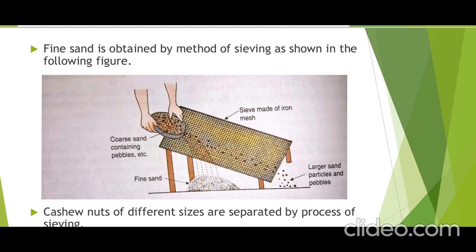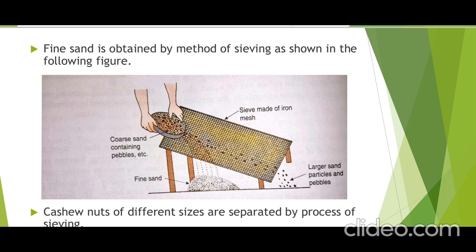The coarse sand having larger particles and pebbles in it is put on a sieve consisting of a big iron mesh. The whole mixture is placed on top of the mesh, and then it is held in a slanting position. The fine sand particles pass through the iron mesh. When you put that mixture on that iron mesh, the fine sand will pass through that mesh and be collected on the ground.